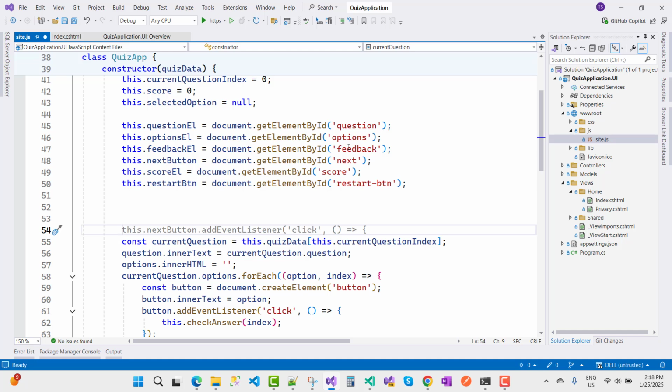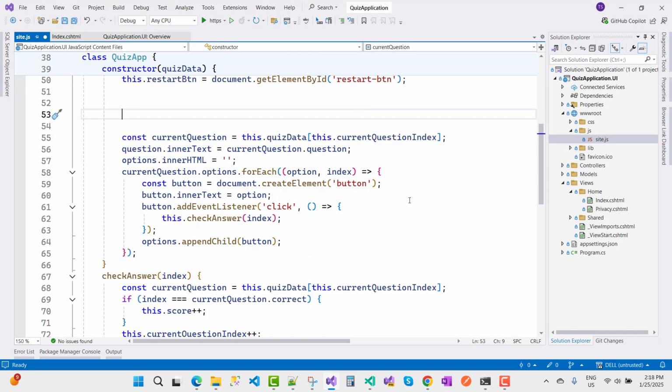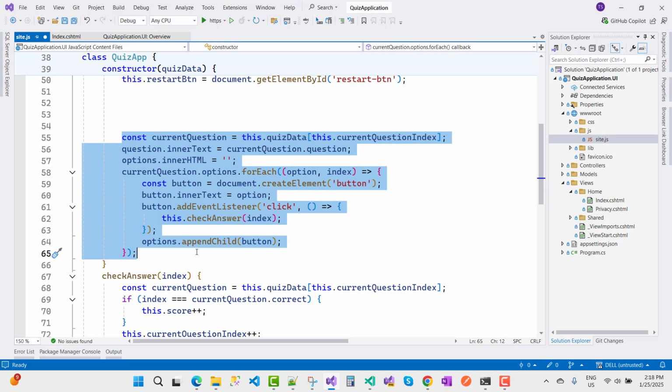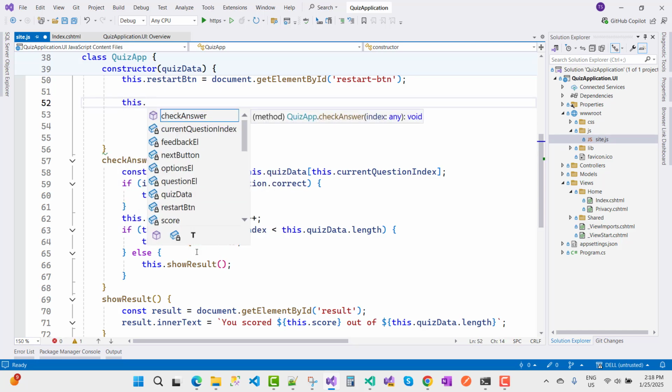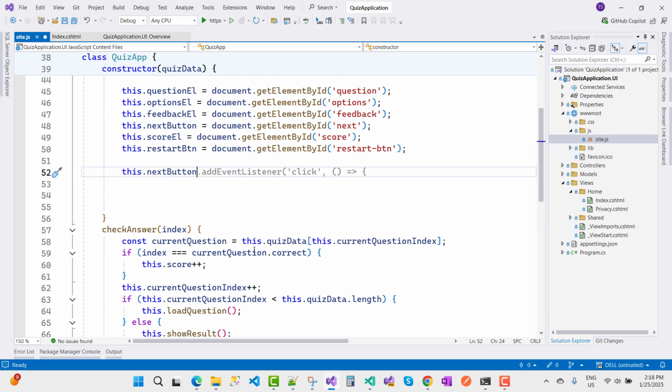Now when we click on the next button, so you can see that here we have a next button, and it's not there. Button.addEventListener is click, but what button actually? So just remove it. Okay, manually this.nextButton.addEventListener, that is click, and I want to start the next question.